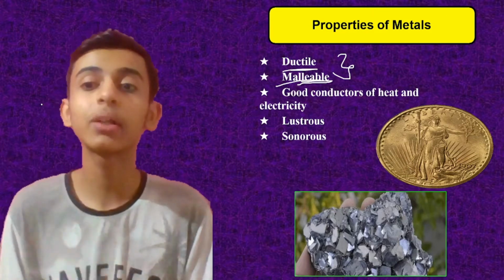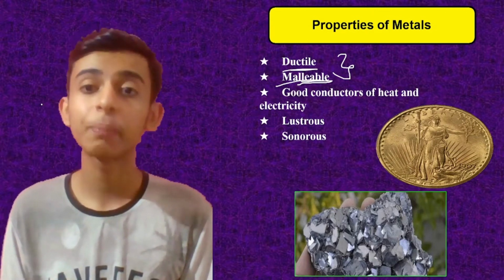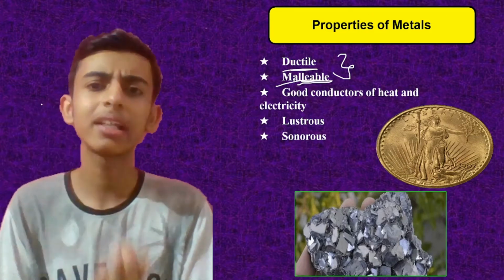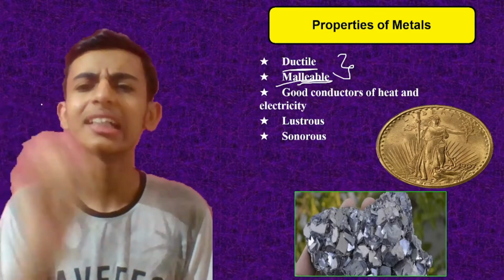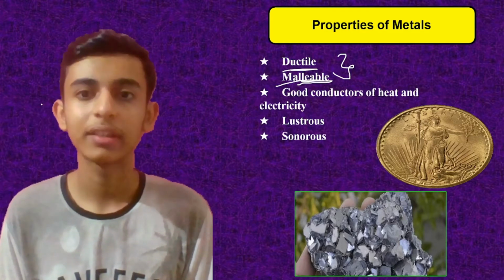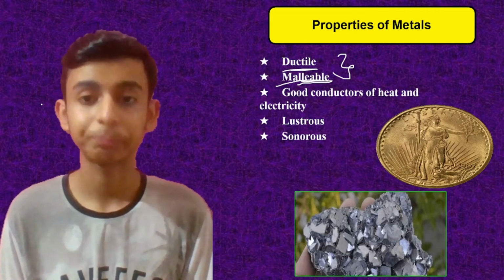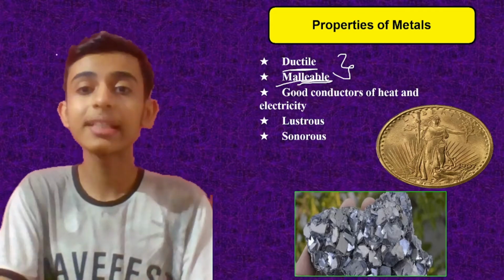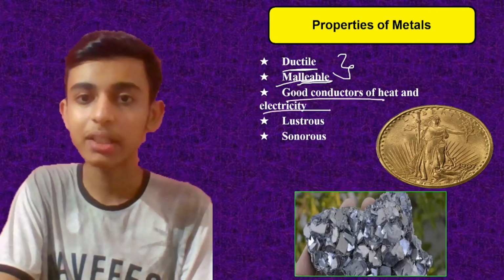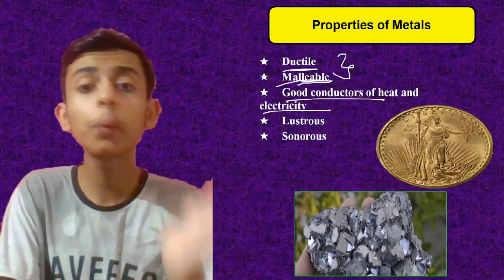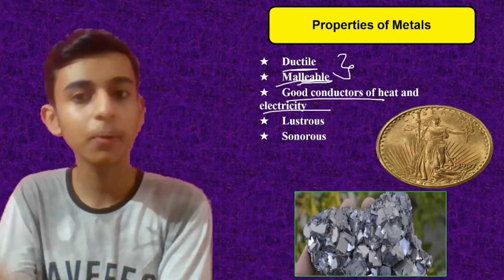Malleable means beaten into thin sheets. Like gold. Gold can be beaten into very thin foils, even one cell thin, I mean. Now, metals are good conductors of heat and electricity. They allow heat and electricity to pass through them.